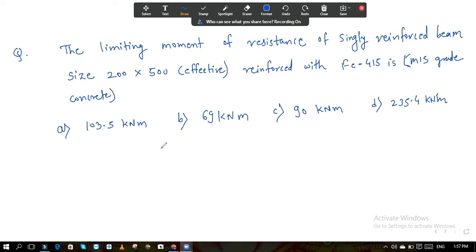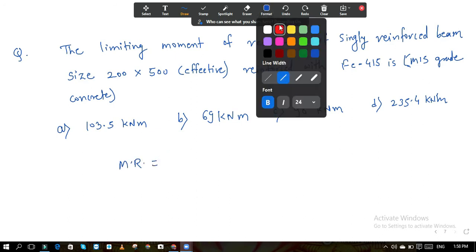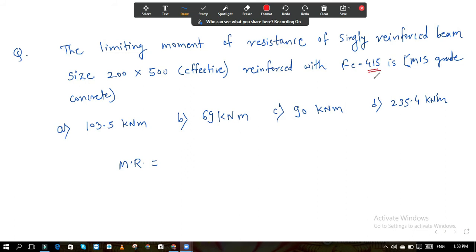So how is it calculated? The limiting moment of resistance, MR. What is the formula for MR? For Fe415 it is 0.138 fck bd square. So MR is equal to 0.138 into fck, here M15 is given, into B and D, both values are given, 200 into 500 square.